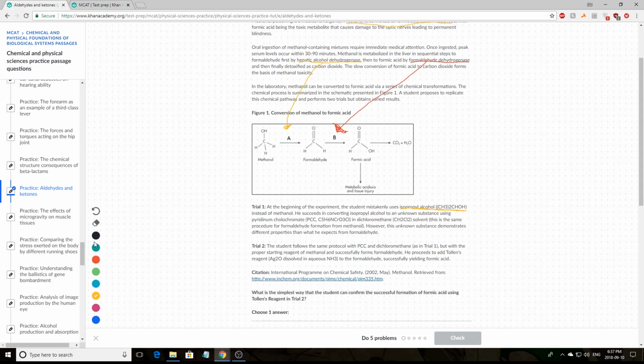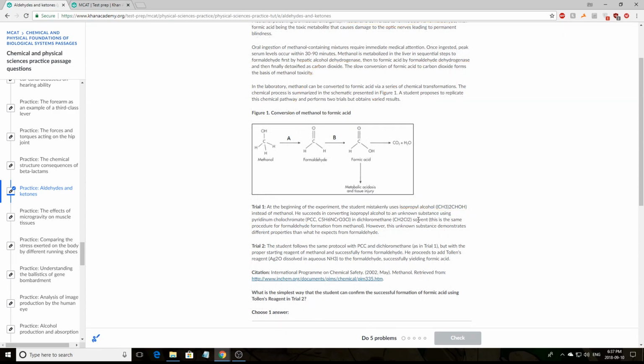In your review, you should have learned that these 2 substances, PCC and DCM, DCM being the solvent, are used for oxidation, and specifically oxidation of alcohols, which is what we're given in the beginning. This is the same procedure for formaldehyde formation from methanol. So it's the same procedure that's given up top here, except the student used the wrong starting reagent. However, this unknown substance demonstrates different properties than what he expects from formaldehyde. Well, obviously that's given because he used a different starting reagent than what he was supposed to.